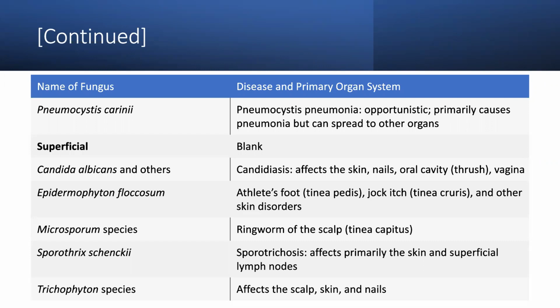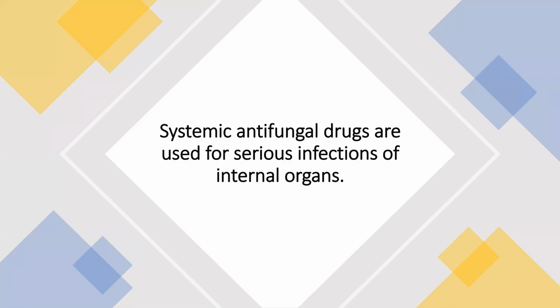If we talk about superficial infection, which is outside the skin, Candida albicans can also be outside. It is called candidiasis. It affects the skin, nails, oral cavity, thrush, or vagina. Then we have Epidermophyton floccosum. It causes athlete's foot, tinea pedis, jock itch, tinea cruris, and other skin disorders. Then we have Microsporum species, ringworm of the scalp, which is tinea capitis. Sporothrix schenckii causes sporotrichosis, affecting primarily the skin and the superficial lymph nodes. Trichophyton species affect the scalp, skin, and the nails.